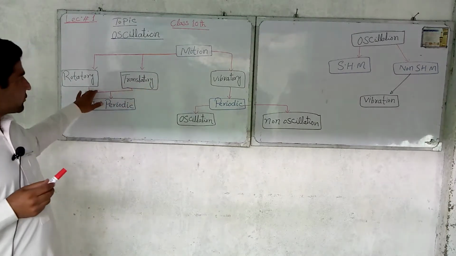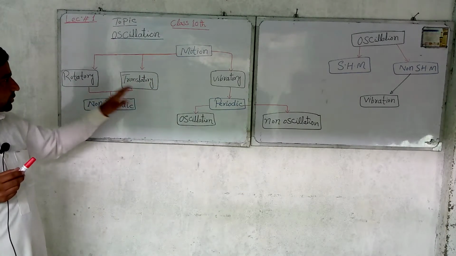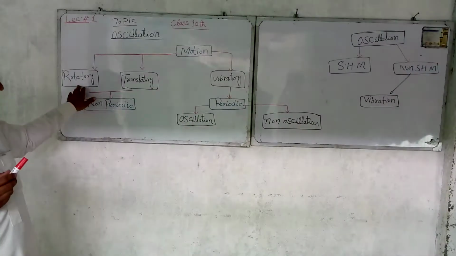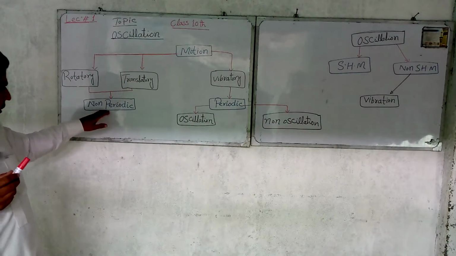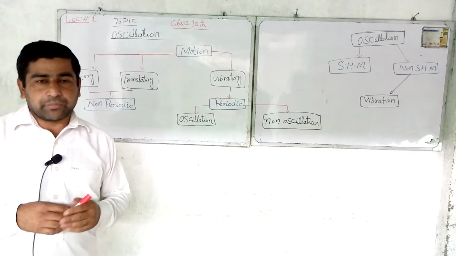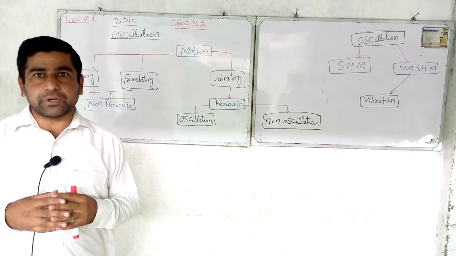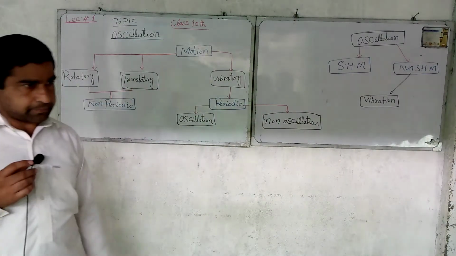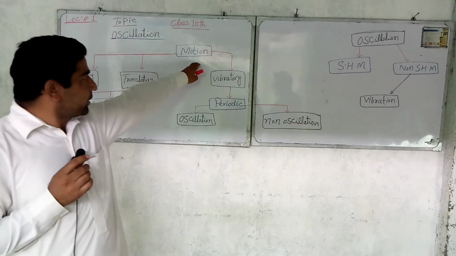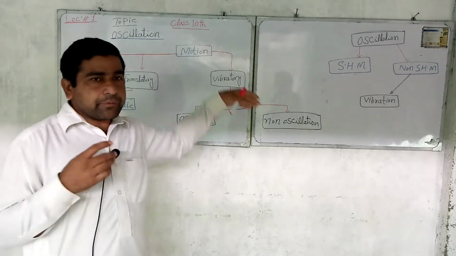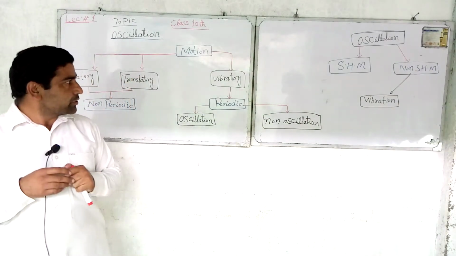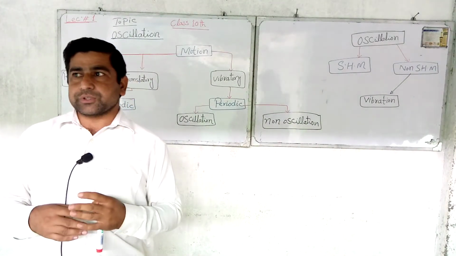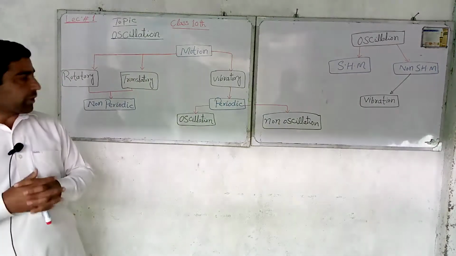There are three types of motion: rotatory motion, translatory motion, and vibratory motion. Here translatory motion and rotatory motion are called non-periodic motion because such a motion cannot repeat again and again, and there is no mean position in such a motion. But our main topic here is vibratory motion. Now we can define what vibratory motion is. That motion which repeats again and again is called vibratory motion.